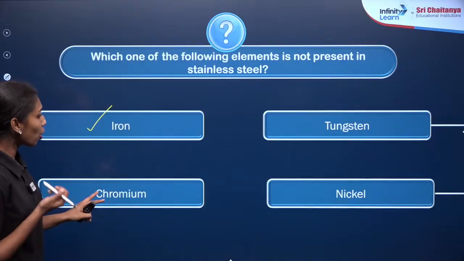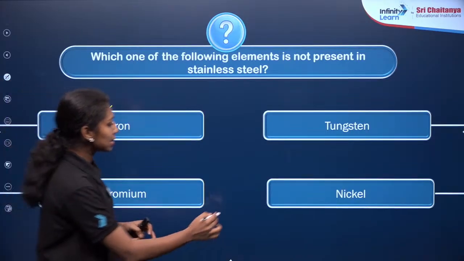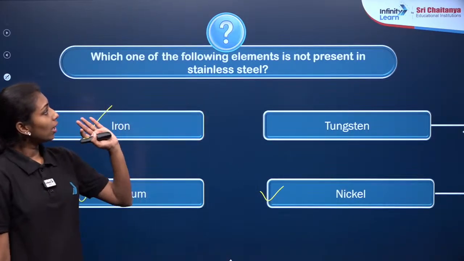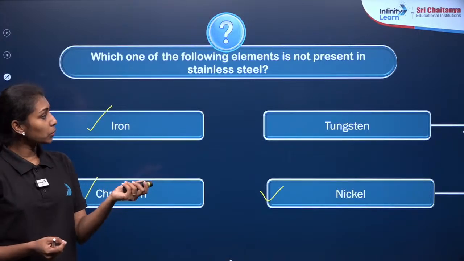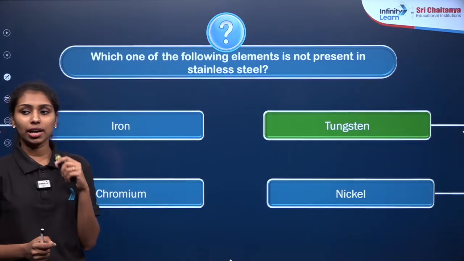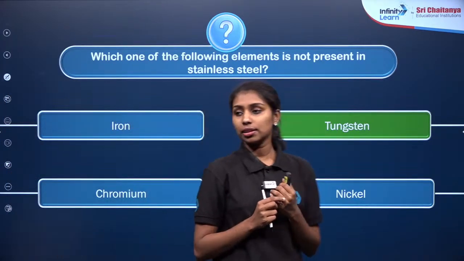Then mixing iron with chromium and nickel will be the stainless steel, right? So what will be the element which is not present in the stainless steel? It is obviously option B, right? Tungsten will be our correct answer. Is that clear?